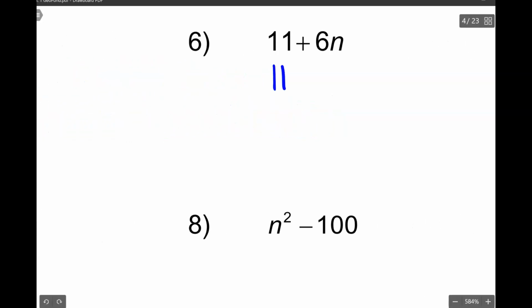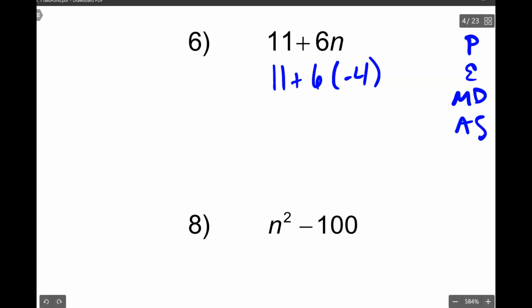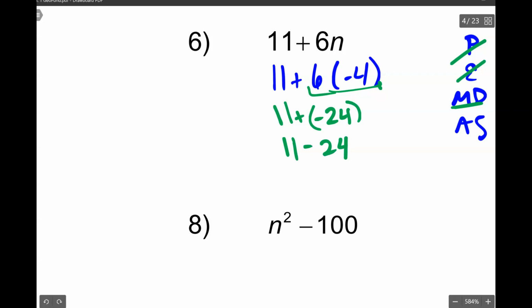All right, 11 plus 6 times -4. Just plugging in -4 for n. So note that you have to follow order of operations. Please excuse my dear Aunt Sally. There are no parentheses to simplify, right? -4 is in parentheses. So I have to do the multiplication and division. 6 times -4 is -24. So if I'm taking 11 plus -24, it's the same thing as taking 11 minus 24. This will give me -13.